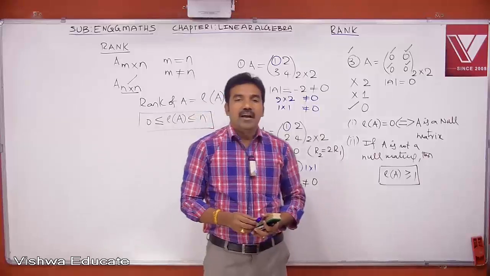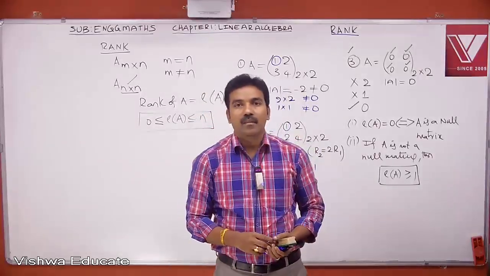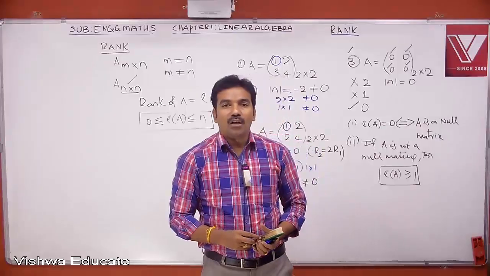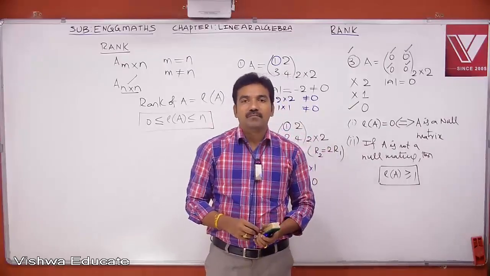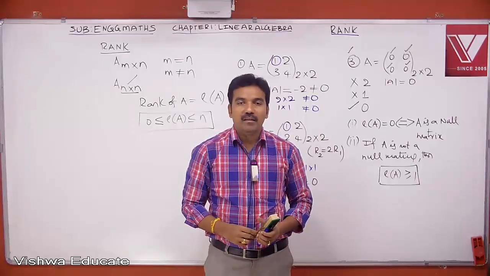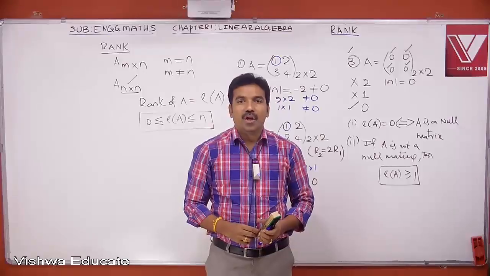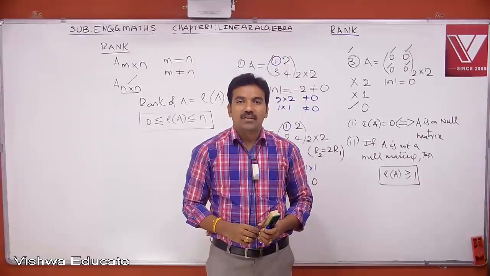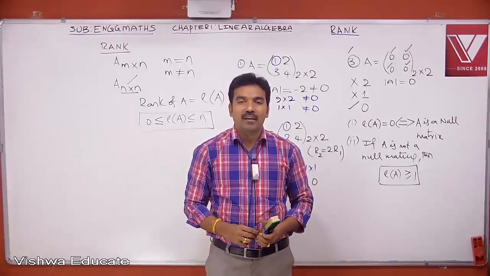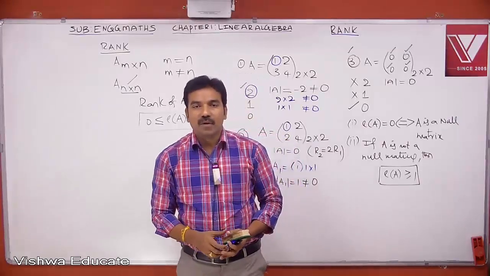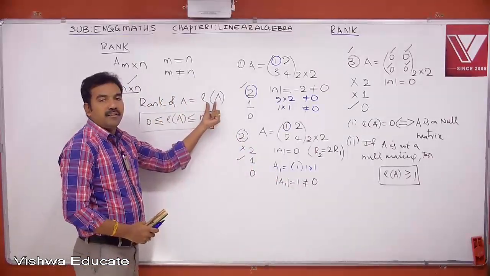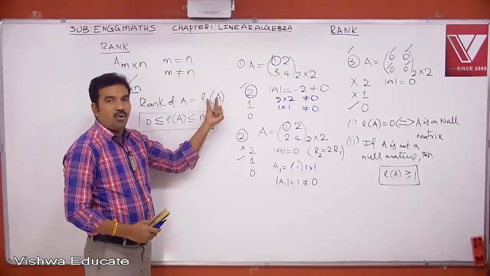Write the definition. Let A be any square matrix. The largest possible dimension of a submatrix of capital A with non-zero det is called the rank of A. It is denoted by rho of A.